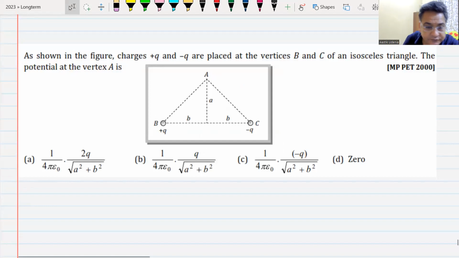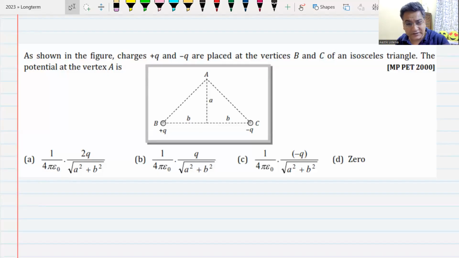This one. Give me the answer fast. The answer is 0. I told you now. Positive charge, negative charge, perpendicular bisector, same charge, everything would be 0. Yes or no? Yes, sir. Do we understand this, everyone? Yes, sir.